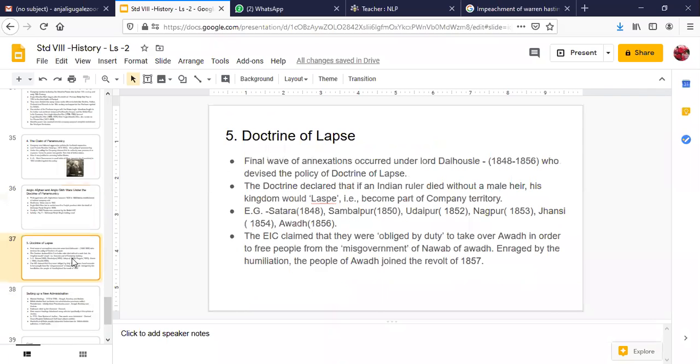Now we come to the doctrine of lapse. The final wave of annexations occurred under Lord Dalhousie. This was a doctrine introduced by Lord Dalhousie between the years 1848 to 1856. He was the Governor General of India during those times, and he devised this policy of the doctrine of lapse. Under this policy, he declared that if an Indian ruler died without a male heir, his kingdom would lapse, that is, it would become a part of the company's territory.